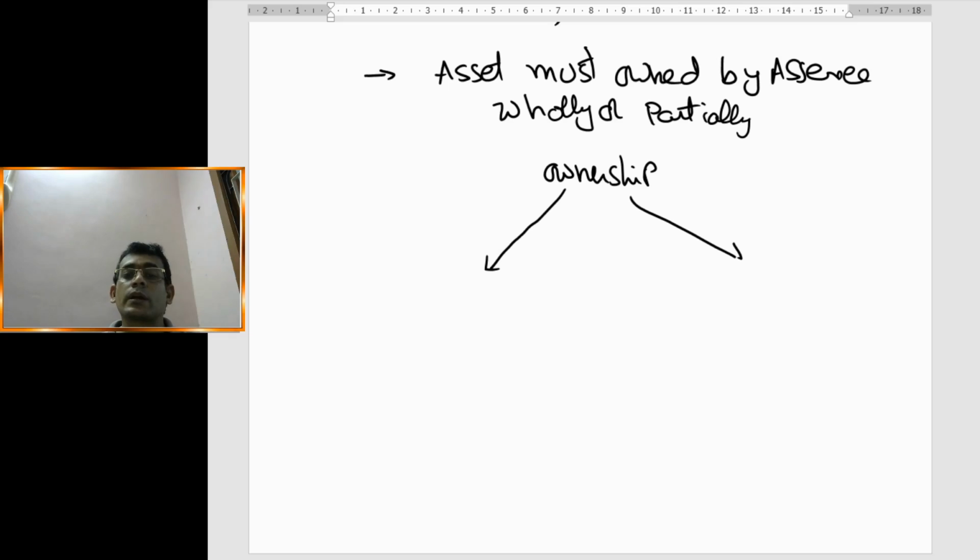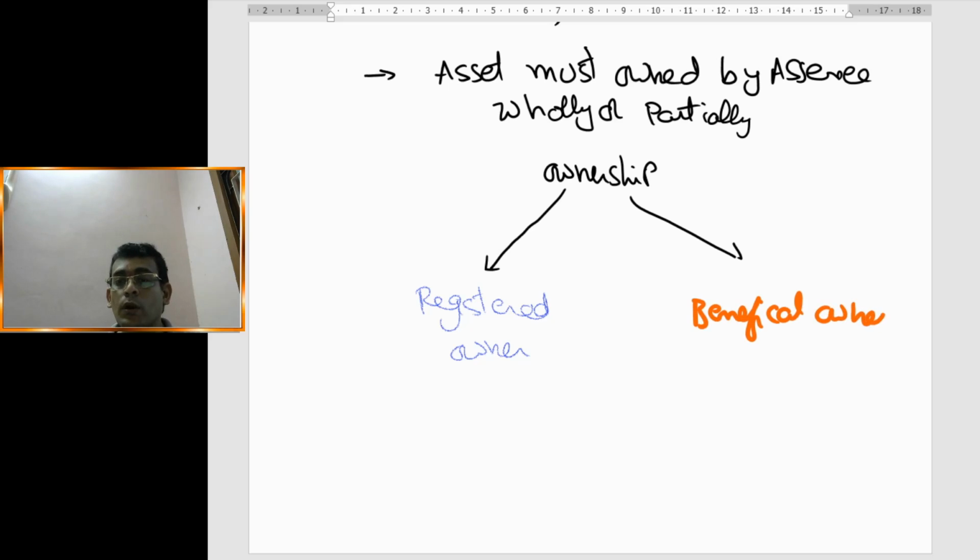There is something called a registered owner, and there is another thing called a beneficial owner. Registered owner means registered as per the Registration of Documents Act.